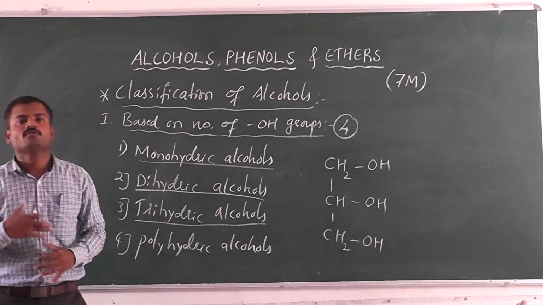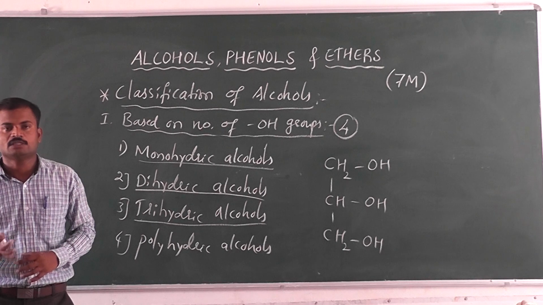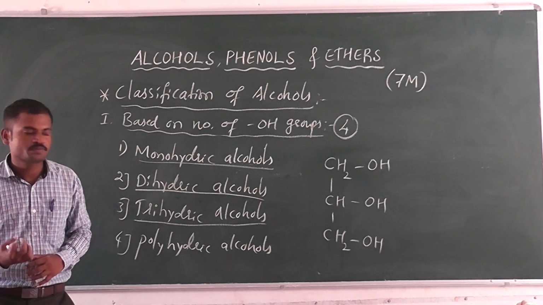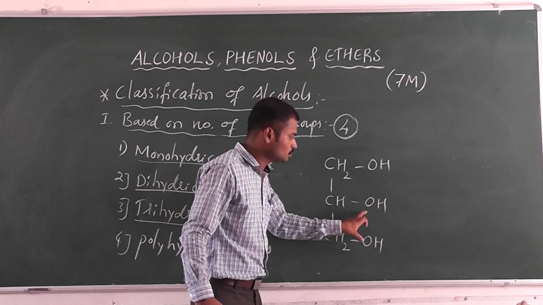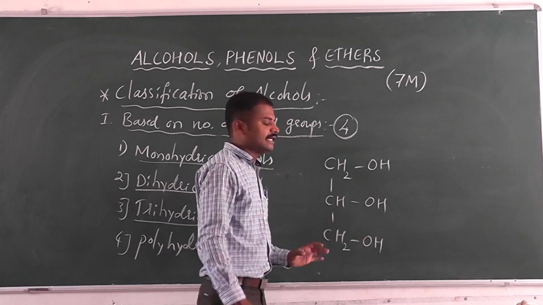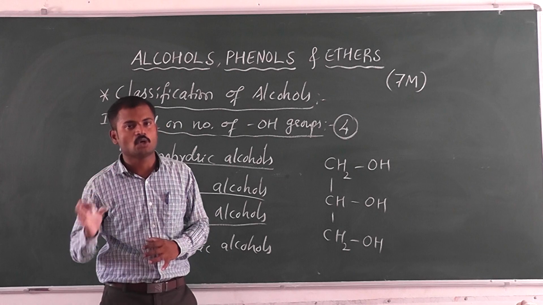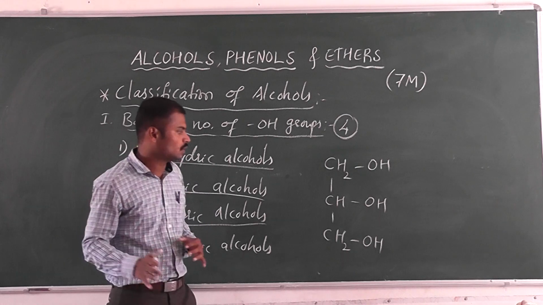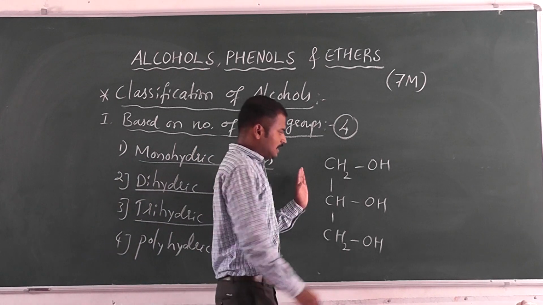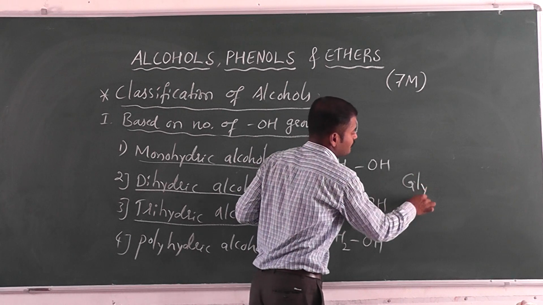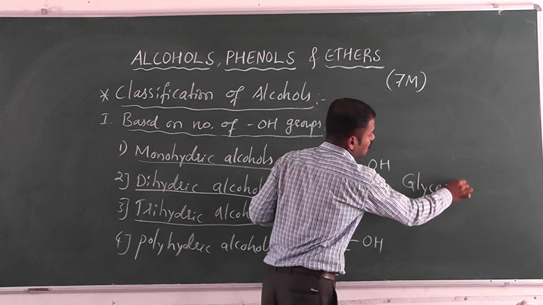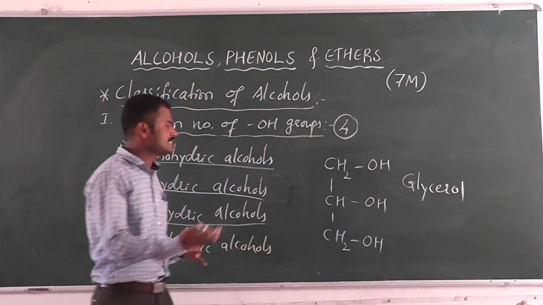How many OH groups are there? The number of OH groups in the given compound is 3: 1, 2, 3. Therefore, it is a trihydric alcohol. The name of this compound is generally glycerol.